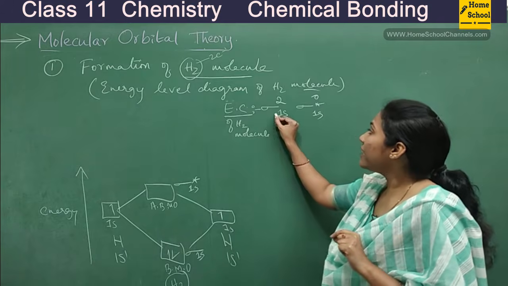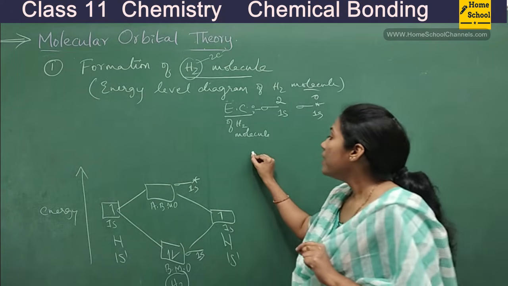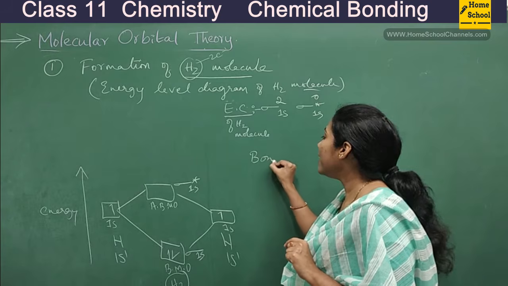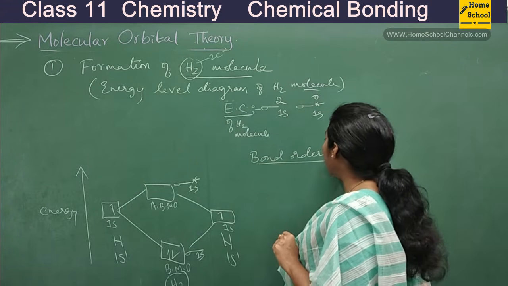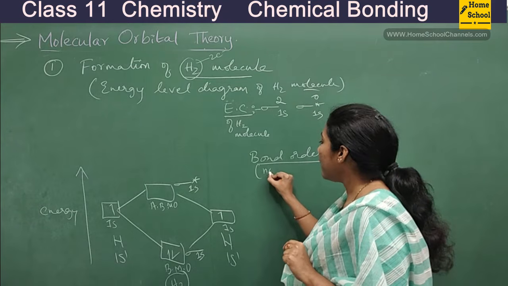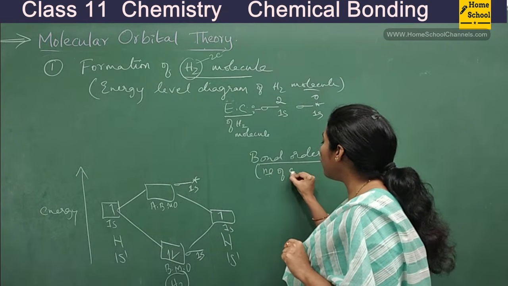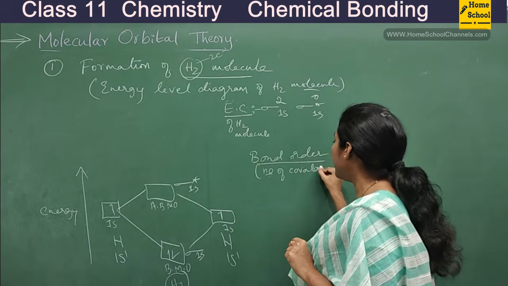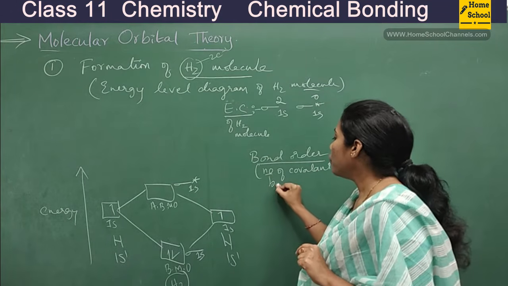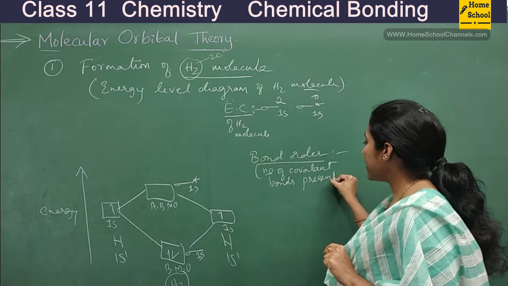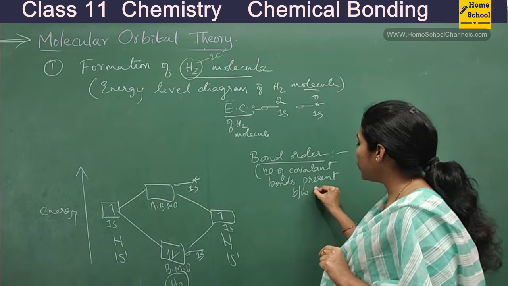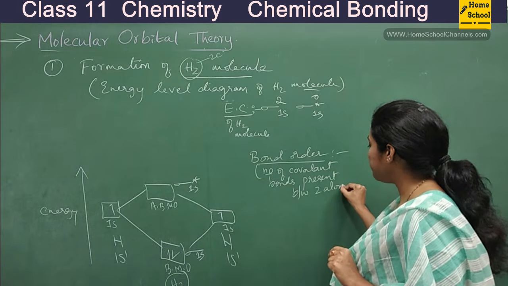Once you have written the electronic configuration, we can also calculate bond order. You remember what we mean by bond order? It is nothing but the number of covalent bonds present between 2 atoms.